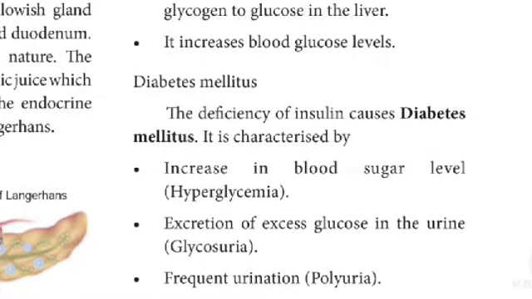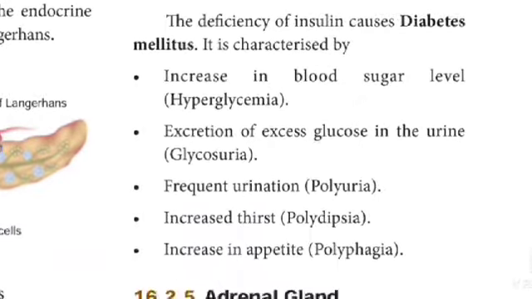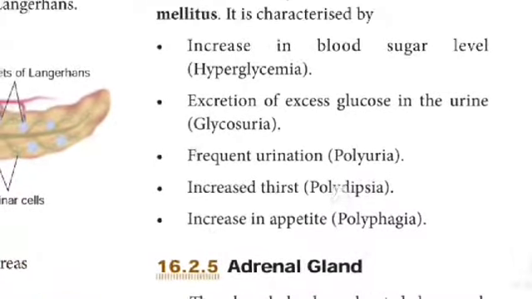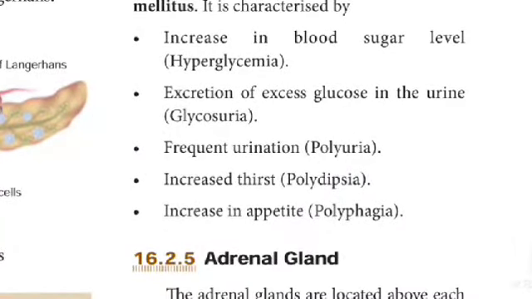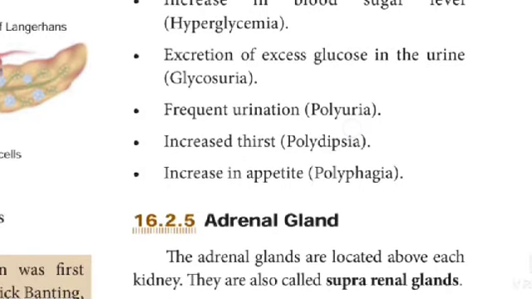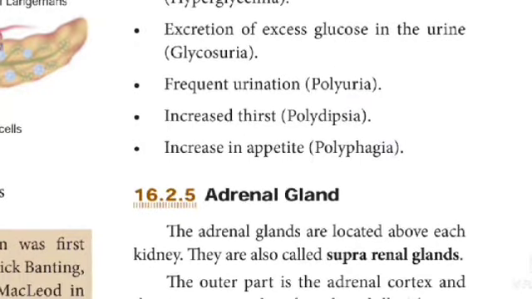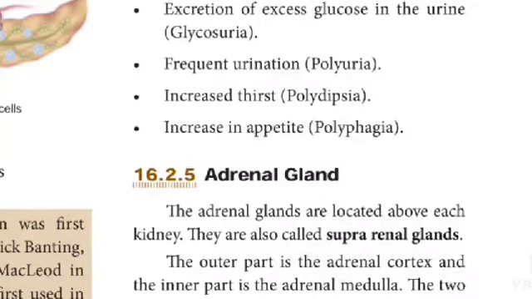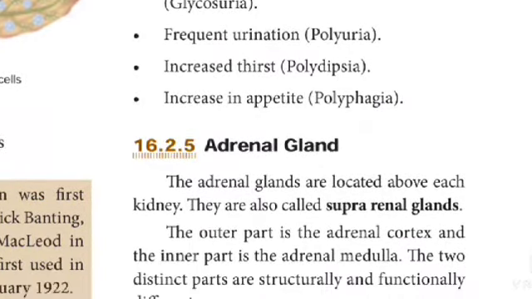Diabetes mellitus. The deficiency of insulin causes diabetes mellitus. It is characterized by increase in blood sugar level, hyperglycemia, excretion of excess glucose in the urine, glycosuria, frequent urination, polyuria, increased thirst, polydipsia, increased appetite, polyphagia.